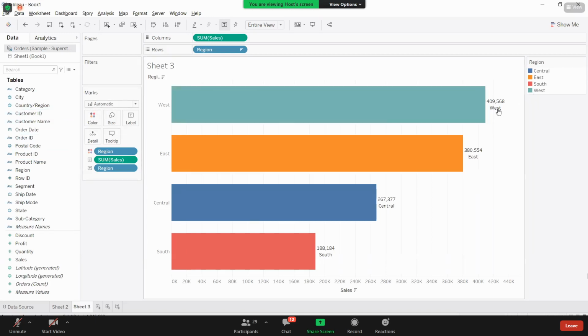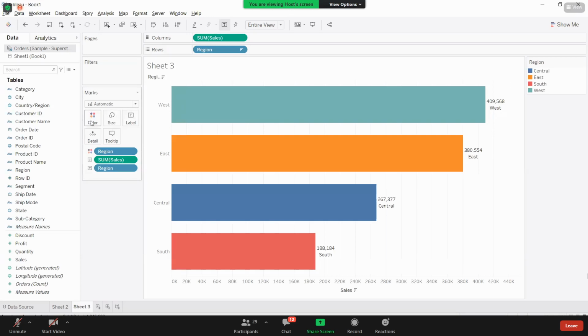For example, the labels are coming, but I want my labels customized, like West: this sales value. Then, since the requirement is at the labels end, just go to your label window. In future, you will learn about size and tooltips. At that time, just go to that window and do the modifications.